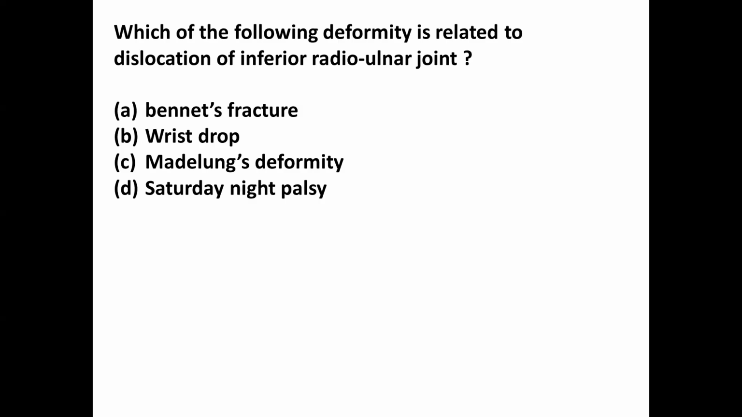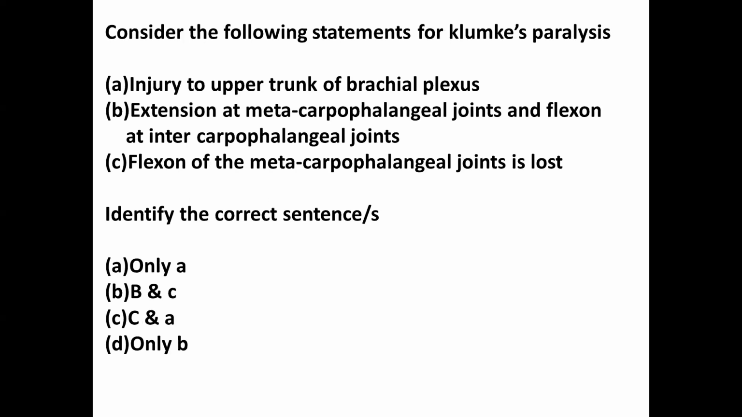Which of the following deformities is related to dislocation of the inferior radio-ulnar joint? Madelung's deformity. Distal end of the radius is the site where there is the inferior radio-ulnar joint. Because of improper growth of the distal end of the radius, there is a displacement of the ulna from its original site, resulting in prominence of the lower end of the ulna, and we call it Madelung's deformity.